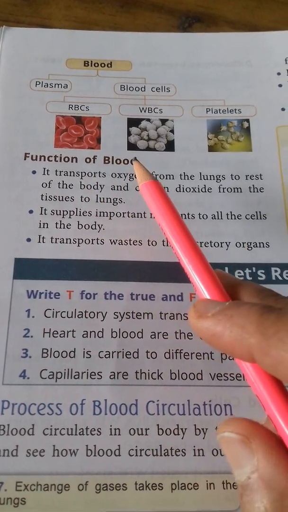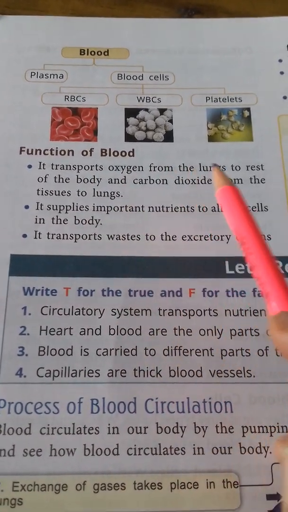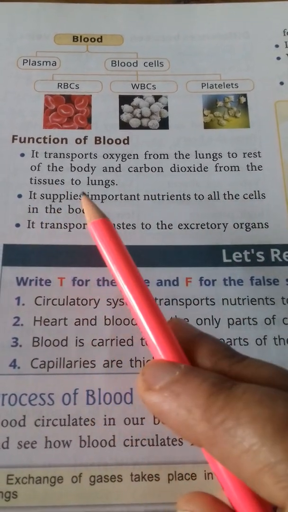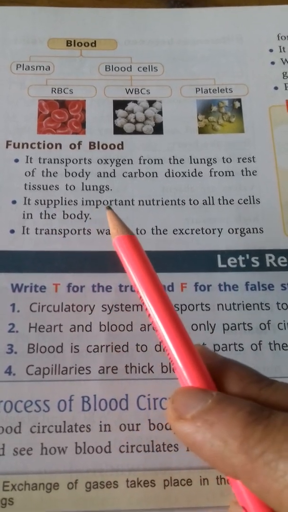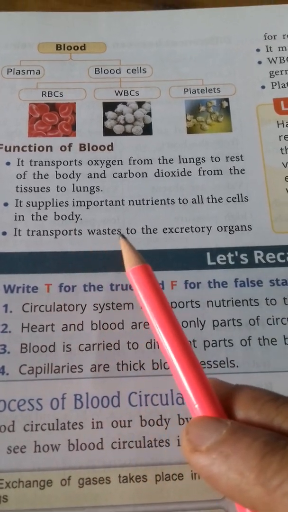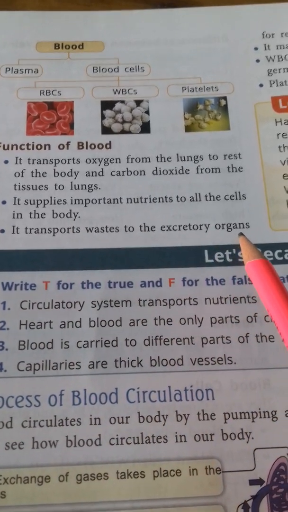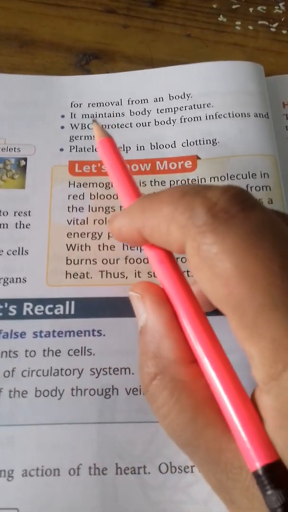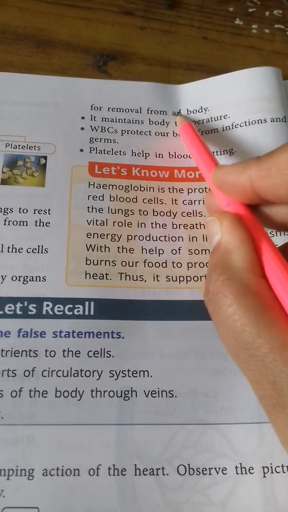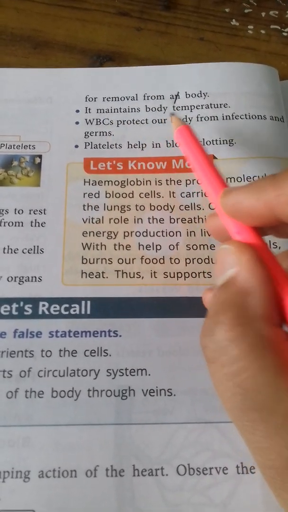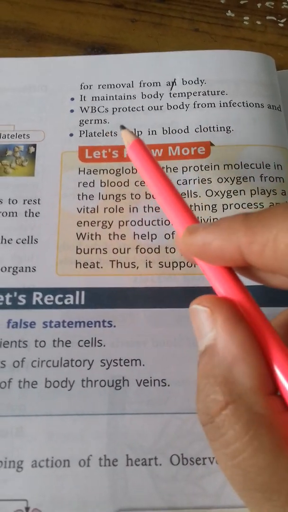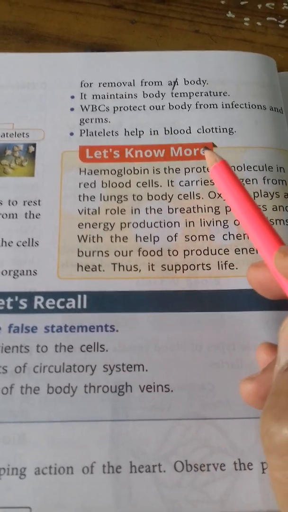Function of blood. It transports oxygen from the lungs to rest of the body and carbon dioxide from the tissues to lungs. It supplies important nutrients to all the cells in the body. It transports waste to the excretory organs for removal from a body. It maintains body temperature. WBCs protect our body from infections and germs. Platelets help in blood clotting.